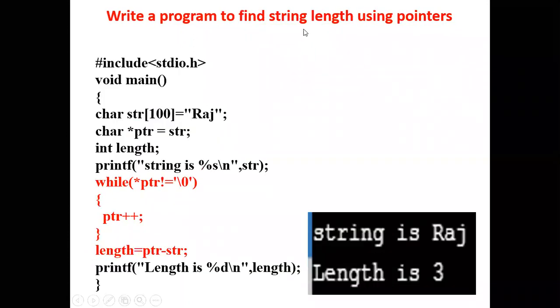This is one more program, to find the string length using pointer. I am having the value Raj.